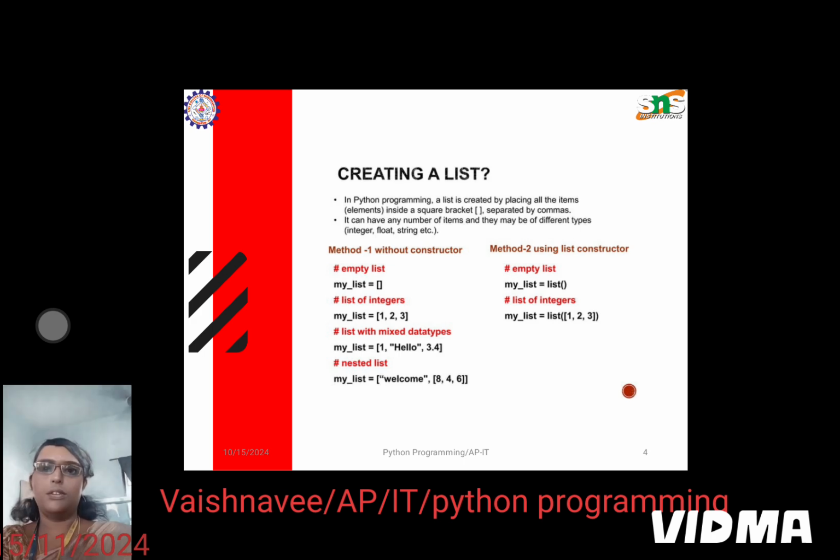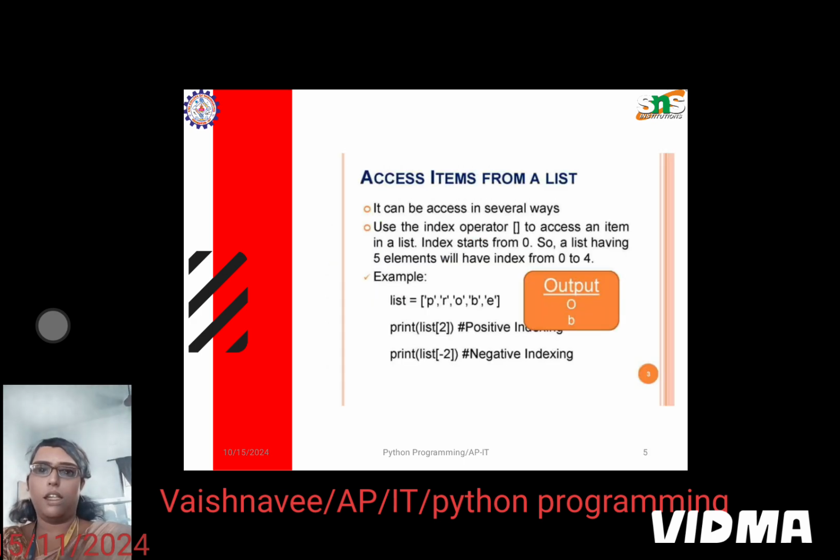As we have created the list, let us see how to access the items in a list. Similar to an array, it can be accessed in several ways. It uses the index operator to access an item in a list. As in an array, the index starts from 0. So a list having 5 elements will have an index from 0 to 4. For example, take list is equal to PROBE, which has 5 elements.